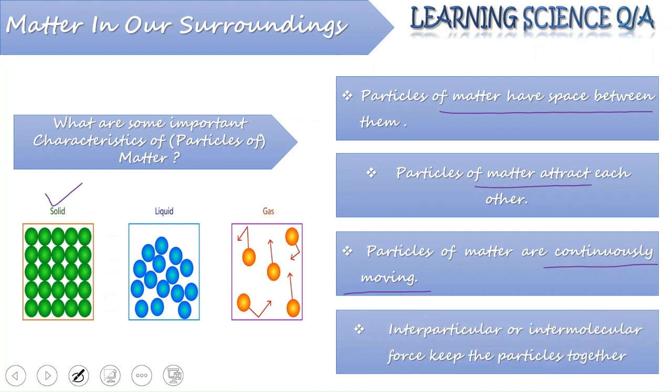Now, why is this possible? The reason behind all three characteristics is the interparticular force or the intermolecular force. Now, this intermolecular force is the force which is acting between the two particles of the matter. In case of gases, it is the least. In case of liquid, it is intermediate, and in case of solid, it is the highest one.